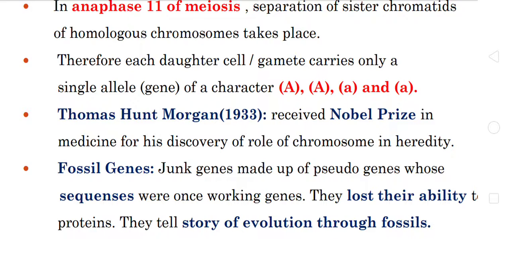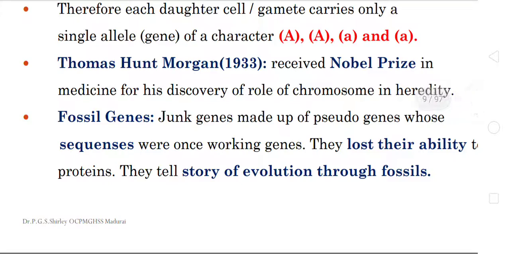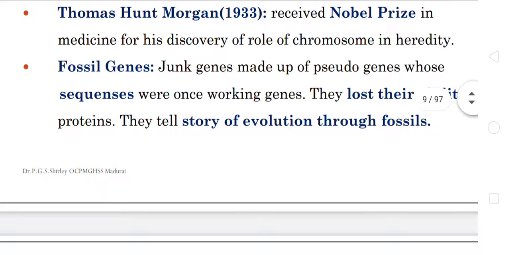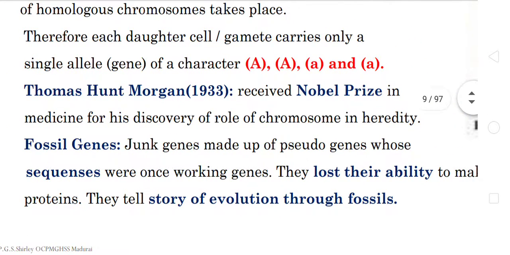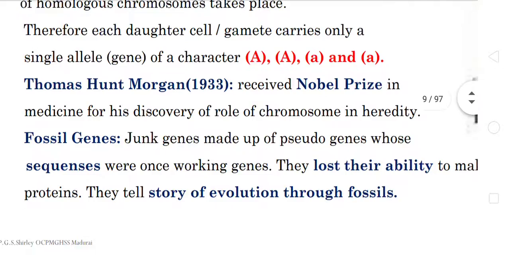In addition, to know more, fossil genes are also identified. Fossil genes are also called pseudogenes. That is bulk DNA, the junk genes, also called pseudogenes, whose genes once worked for a longer duration, but due to some circumstances they lost their ability to produce proteins. So these are called fossilized genes. These are nothing but junk genes which worked for a long period of time, but due to the evolutionary process they stopped producing the protein. Such genes are called fossil genes.